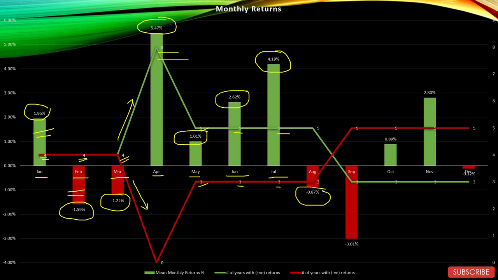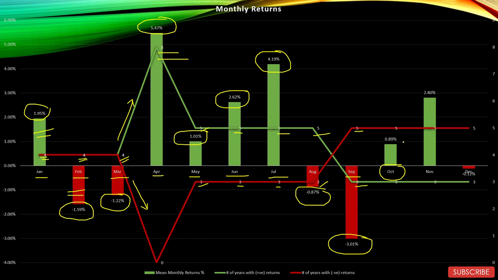August, another negative average monthly return month with minus 0.87% returns, 5 positive and 3 negative years. September, by far the worst month for this sector with minus 3.01% average monthly return, 5 negative years and 3 positive years only.